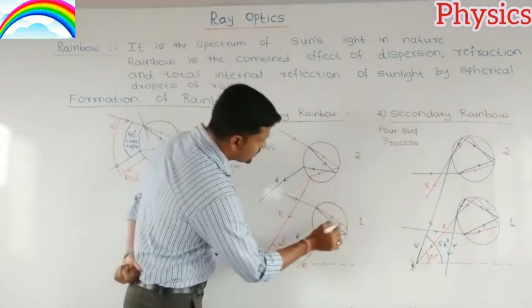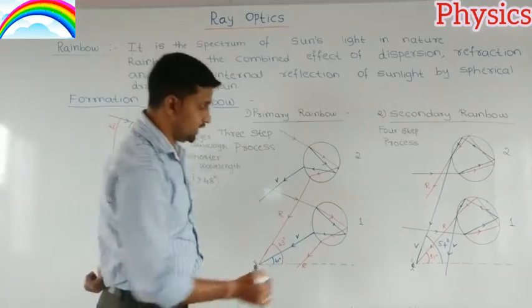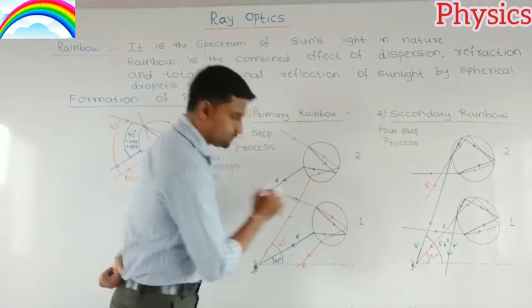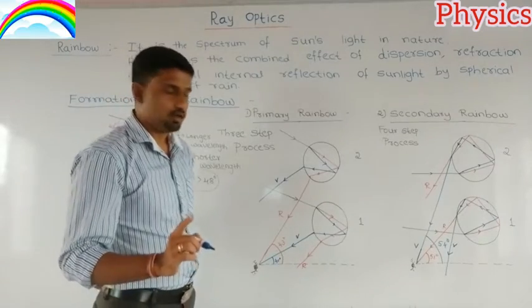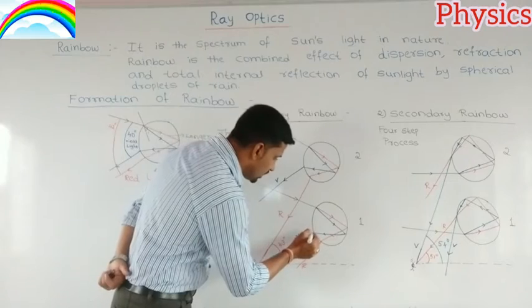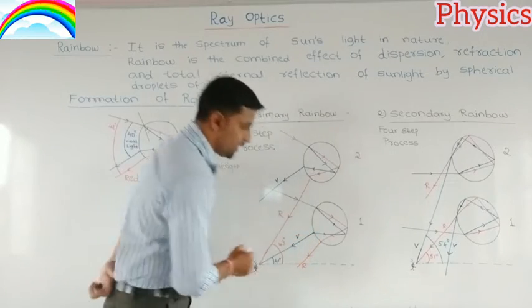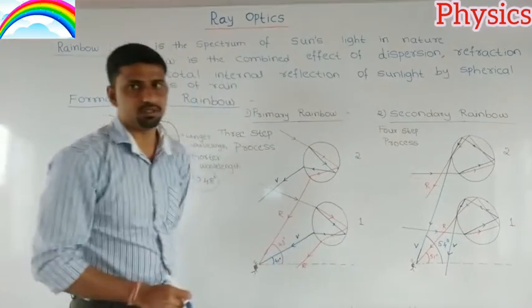Okay. After it hits the inner surface of the spherical droplet, it will reflect back. So it will undergo reflection. This is another step, and again it will come out with refraction. Again here refraction of light takes place.